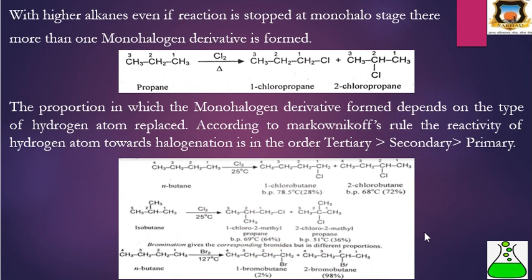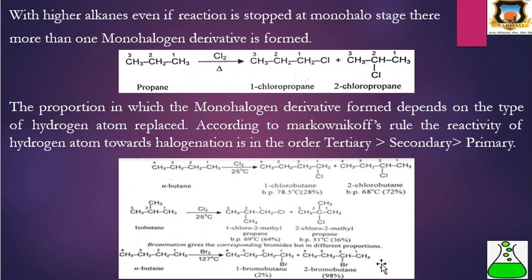Chlorination gives 2-chloro-2-methylpropane and 1-chloro-2-methylpropane. Sorry, here the percentage is 64% for 2-chloro-2-methylpropane, and here it is 36% for 1-chloro-2-methylpropane. There is a printing mistake.